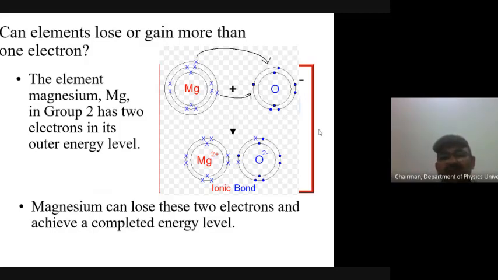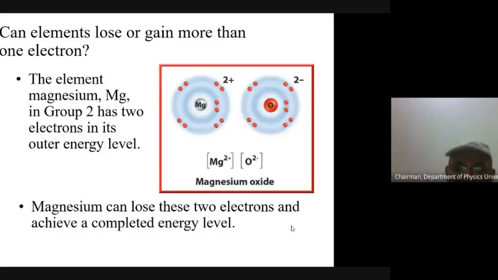energy level, the fully filled configuration. Magnesium can lose these two electrons and oxygen can get these two electrons to reach the stable configuration, and they form the MgO bond. So yes, atoms can lose or gain more than one electron. In the chlorine and sodium case, there was one electron, and in the magnesium and oxygen case, there are two electrons.